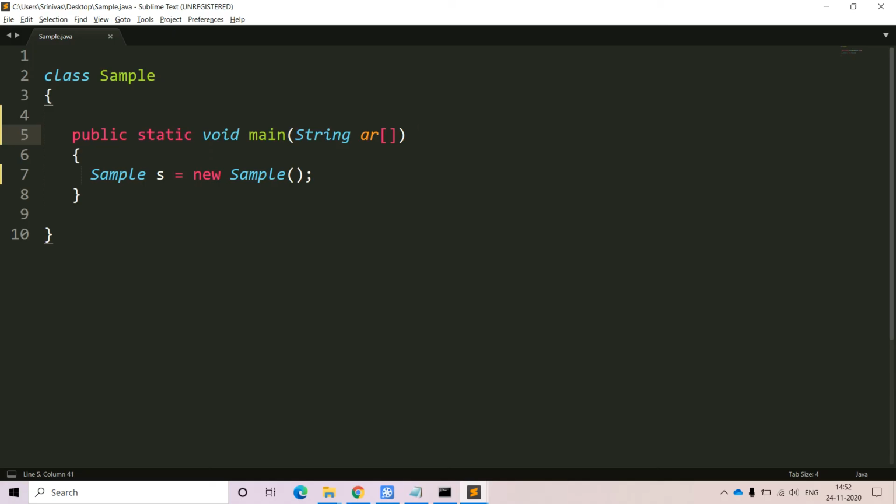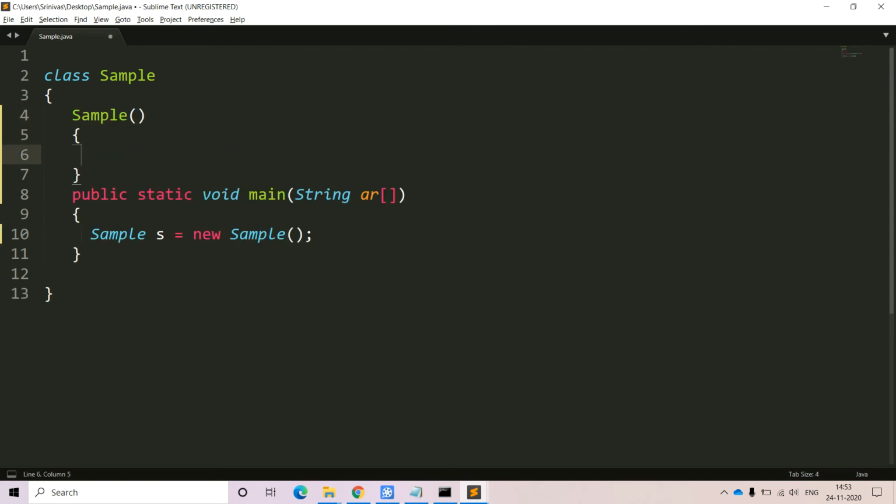Here I have deleted the sample class default constructor related code. That means within this class we have only the main method, and we are creating the object of the class. Without having a default constructor, the JVM itself assumes that one default constructor is available, in the format of sample, and the block of the constructor is empty. The reason is there is no content in that particular constructor. It is an empty default constructor. JVM itself assumes that one default constructor is available within this class.